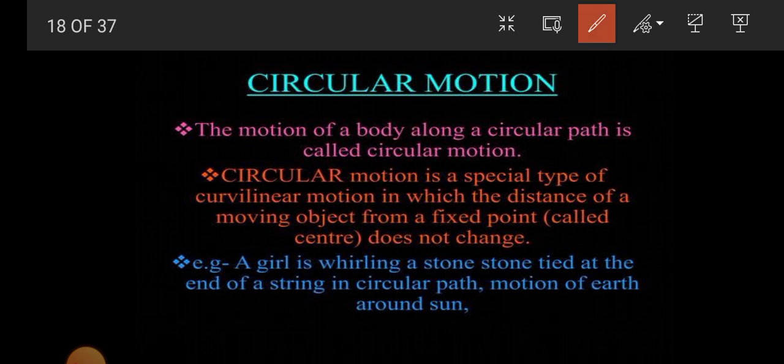Now next is circular motion. Motion of a body along a circular path is known as circular motion. Circular motion is a special type of curvilinear motion, in which the distance of a moving object from a fixed point, called the center, does not change. Means here the center does not change.